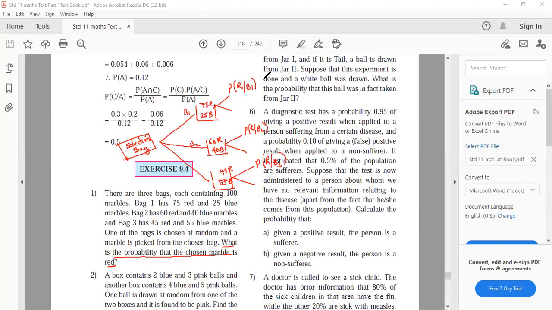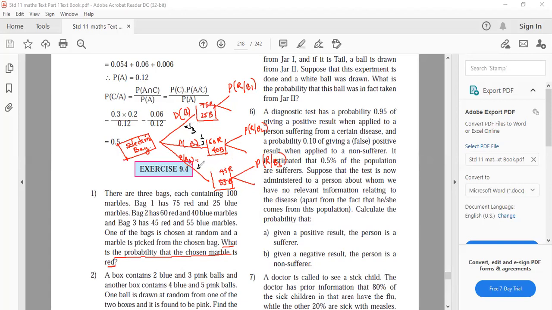Now all of you write the probability of each one. Probability of B1, probability of B2, probability of B3. B1, B2 and B3 should all have 1/3 probability, no? Their probabilities will all be 1/3.